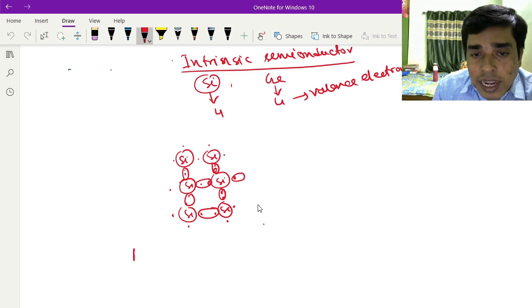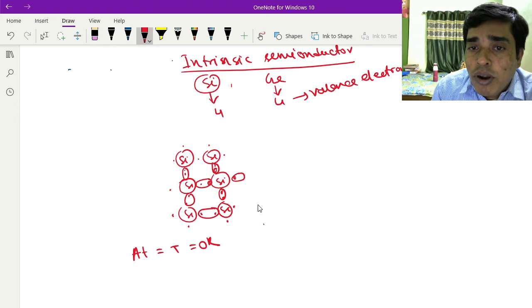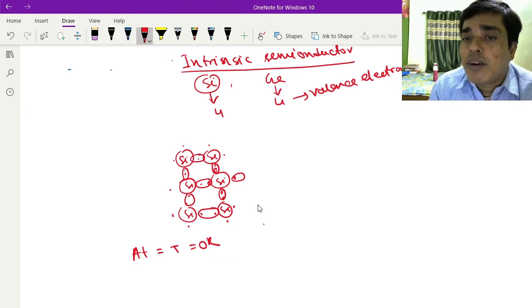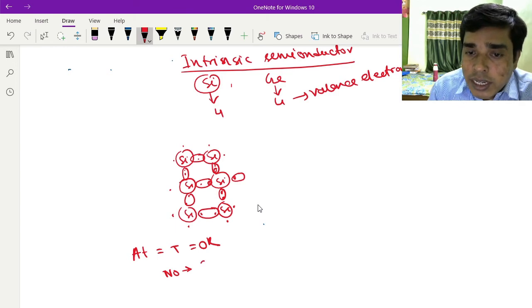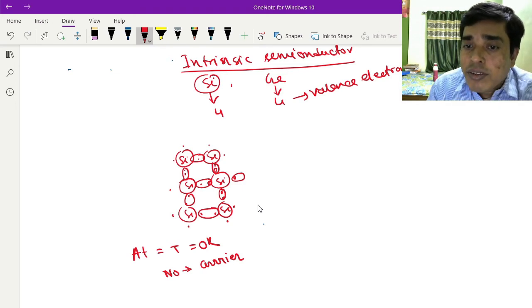At T equals 0 Kelvin, all covalent bonds exist. There is no breaking of covalent bonds. That means at 0 K there are no free electrons or holes. That's why at 0 K there is no current carrier. This silicon does not conduct current, so at 0 K silicon behaves as an insulator.